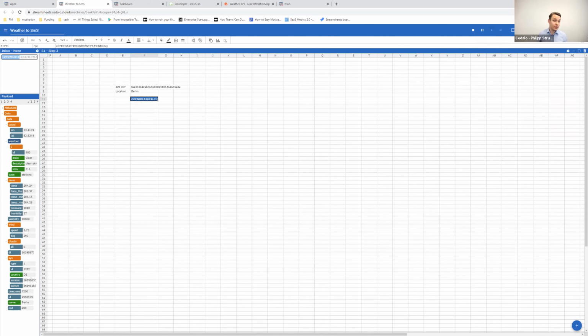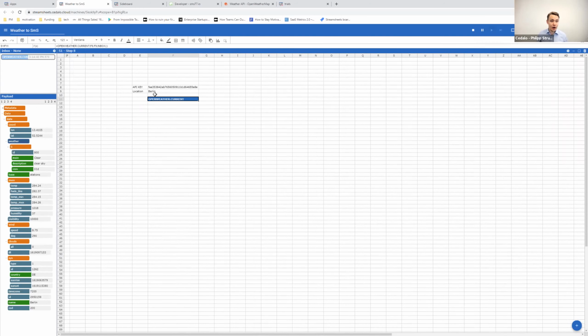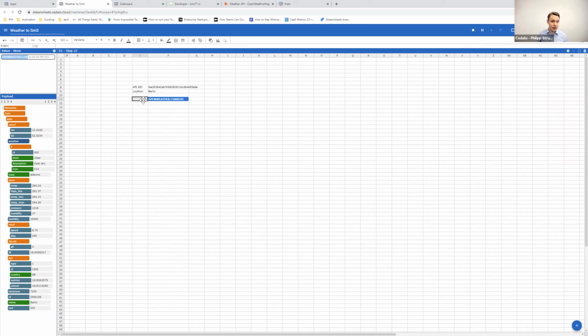And we see we get the first information in here, from exactly our call here in F11. So that's our, let's call it, service call, that's actually calling the API. And now on the left-hand side, we see what we get back as a result. Unsurprisingly, it's information on the weather.